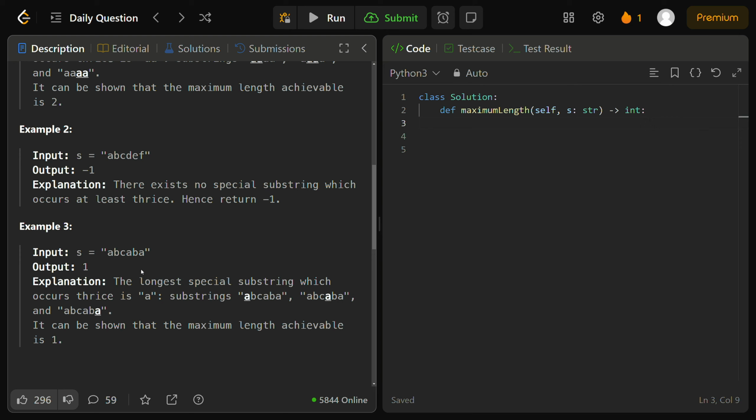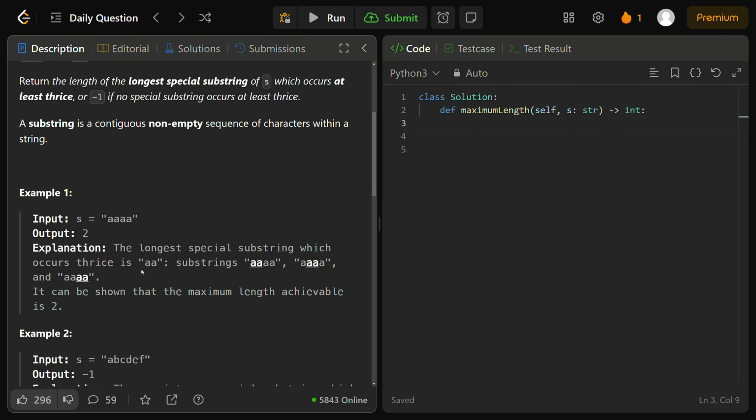So, the way we can solve this problem efficiently, believe it or not, is to use binary search, right? One of the most fundamental algorithms in data structures and algorithms. We're going to use binary search to determine the longest valid substring and its corresponding length. And we're going to have a helper function to help us, and we're going to use this helper function to implement a sliding window algorithm.